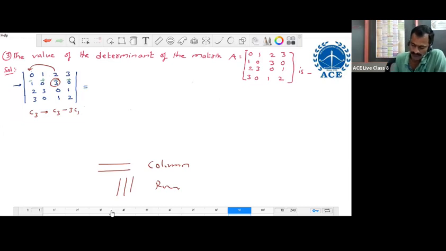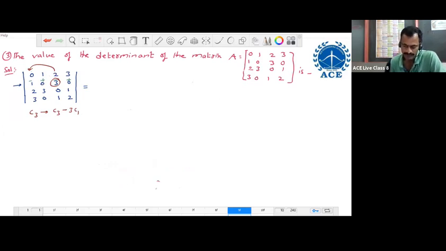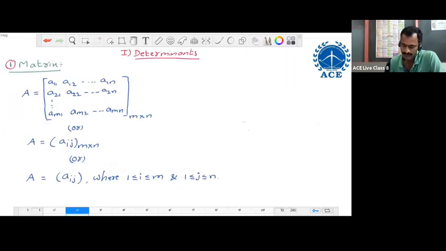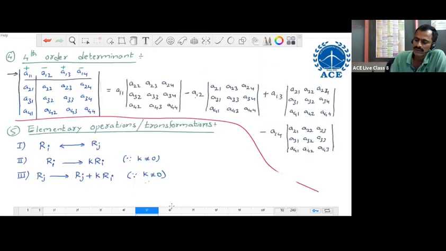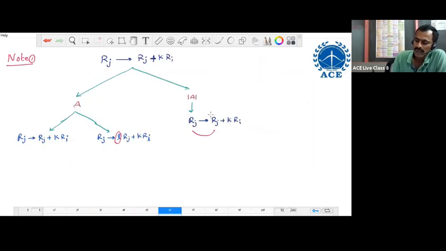But there is some condition to apply the operation on a determinant. Now we are going back to that page. Now this is the condition. To apply the operation on a determinant, strictly we follow this rule: Rj position, Rj plus K Ri. Whatever the coefficient is there, the coefficient of Rj in place of this position should be 1 only.